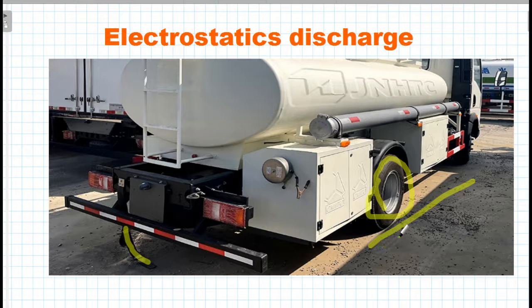Excess charge on a petrol tanker flows to the ground through the metal chain. Nowadays, instead of metal chains, most petrol tankers use synthetic rubber tires that contain carbon to aid electric discharge.